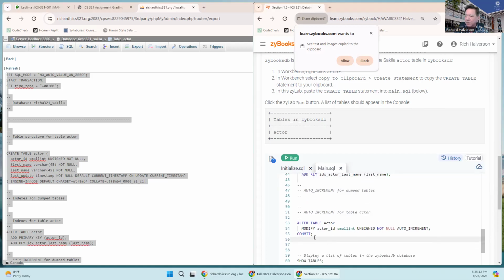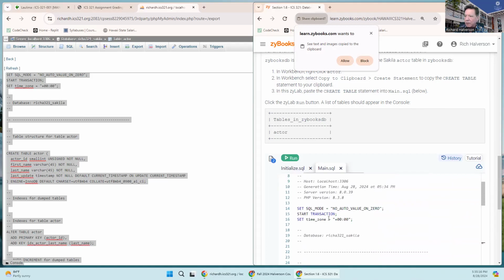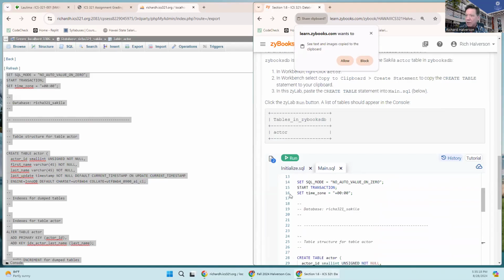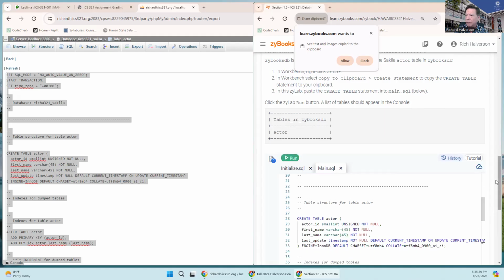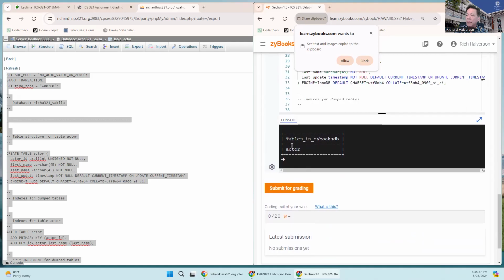Oh, I see, because it did a transaction. I don't need for it to do a transaction. But I'm going to run this to see what happens. Oh, look, I got the right answer.